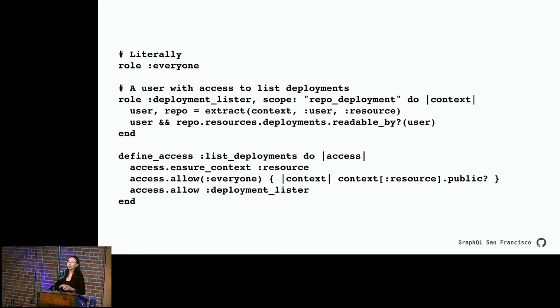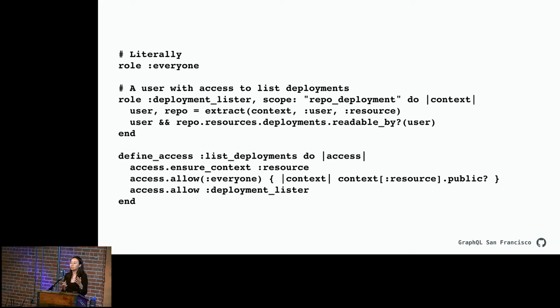Then we define something called a deployment lister, and this is where we say this role requires a scope called repo deployment, which is one of the scopes that you can apply to a personal access token. And within that role definition is where we put the business logic of what makes someone a deployment lister.